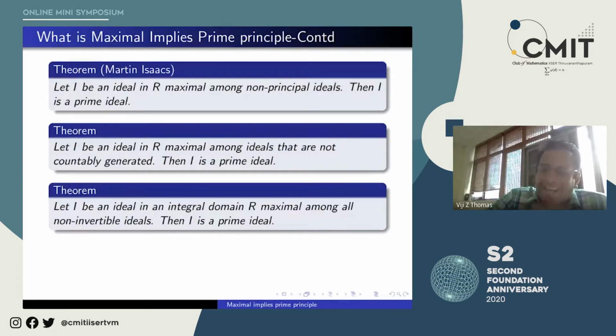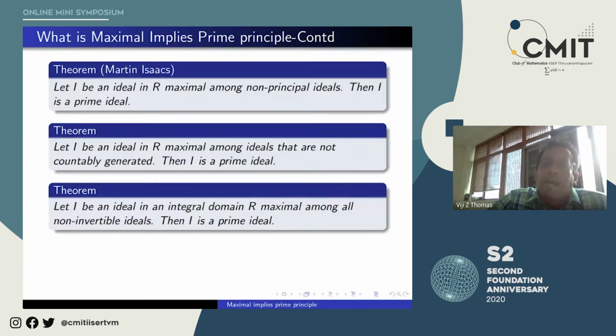Let I be an ideal in an integral domain, maximal among all non-invertible ideals. Then I is a prime ideal. Now again, those who don't know what non-invertible or invertible ideals are, don't worry, maybe we can discuss at the end. But again, I'm not focusing on that theorem.